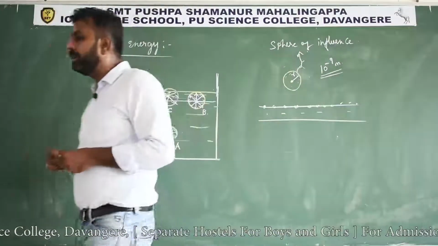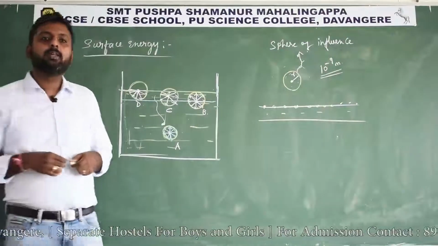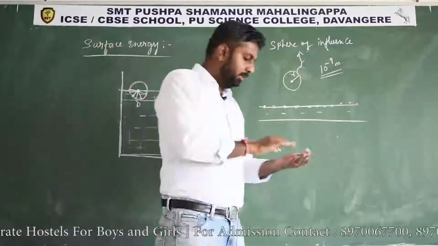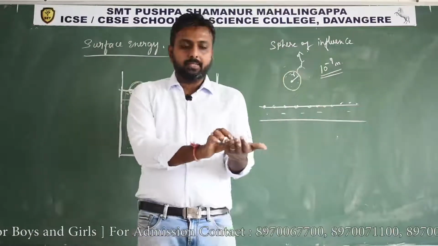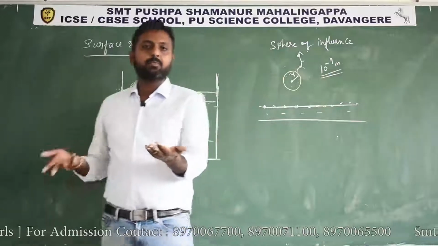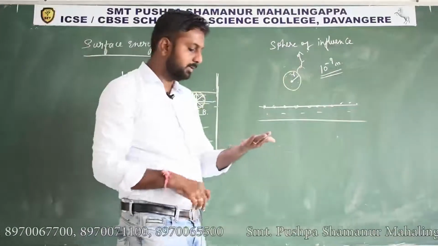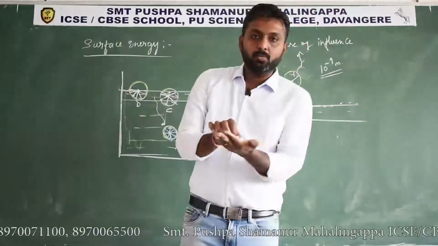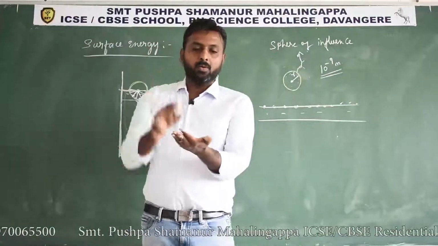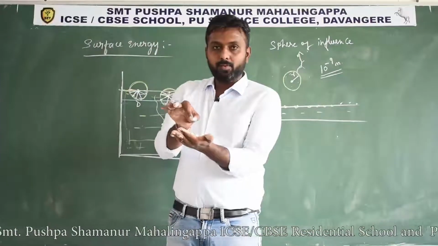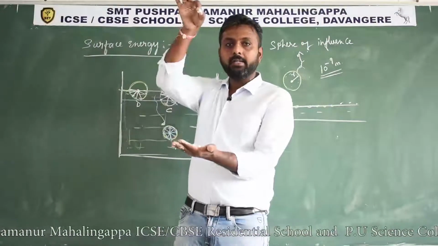For example, this is the ground. If you consider the ground, its potential energy is 0. Gravitational force acts downward, right? So if you want to move the chalk upward, what do we have to do? We have to apply force and we have to make a displacement.